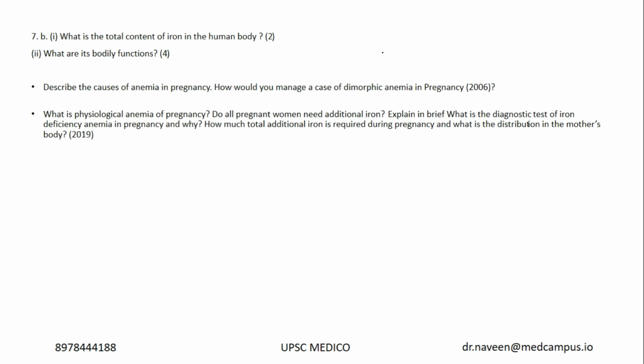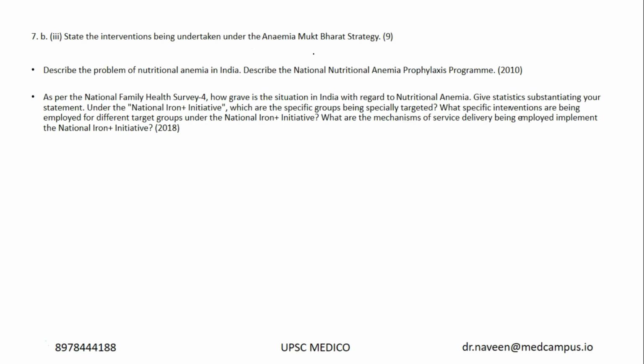Okay, investigation of an epidemic. What are the objectives? Again, as I told you in the initial part of the discussion of paper 1, iron is very important. Iron comes in different places. This is the PSM part of iron because iron related programs are there. Nutritional anemia prophylaxis program. You have 2 marks, 4 mark questions on what is the content of iron, what are its functions, and what is Anemia Mukt Bharat strategy. National nutritional prophylaxis program, Anemia Mukt Bharat program, they are all discussed in detail and covered in test series as well.